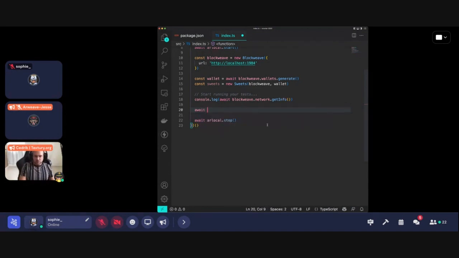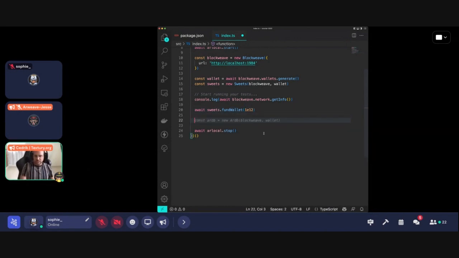So await Suites.fundWallet. Here, what we are doing is that instead of sending AR, we are sending Winston. So Winston is 1 to the power of 12, and that's why I'm adding it like this instead of writing 1 and then 12 zeros.